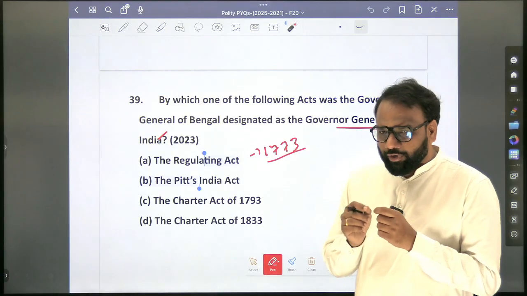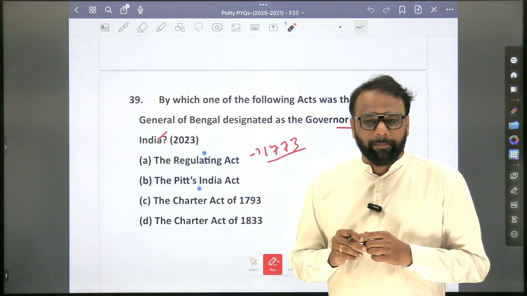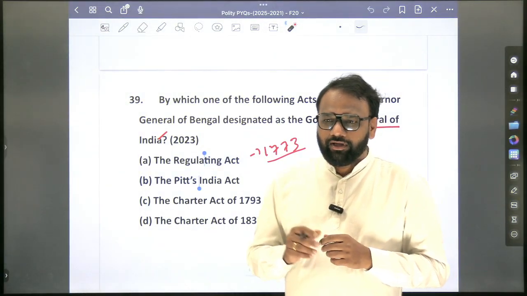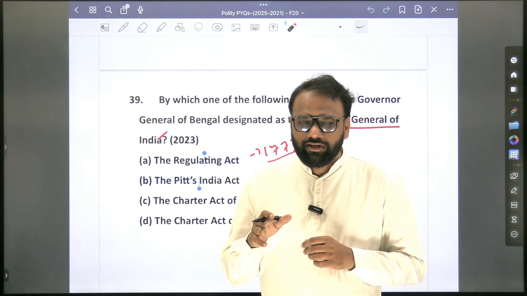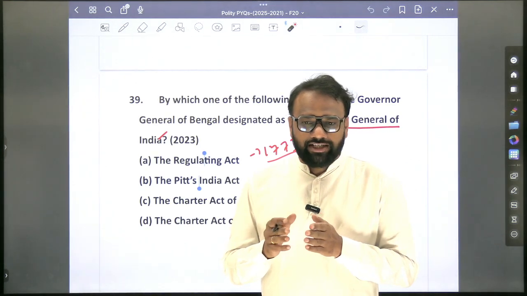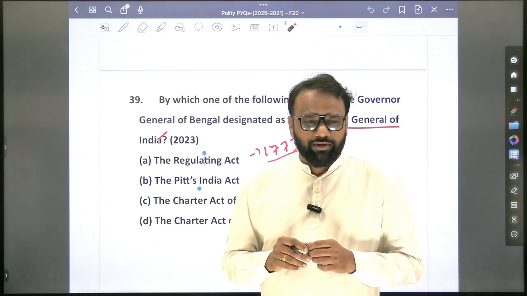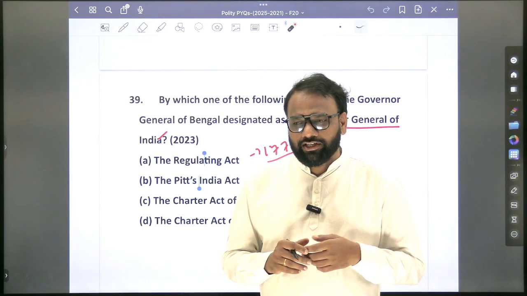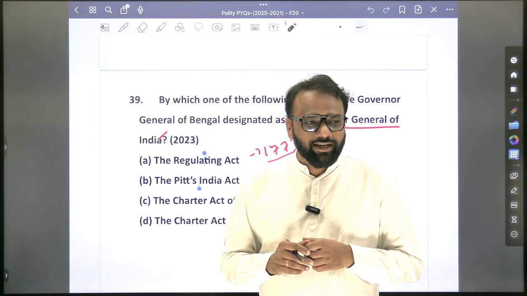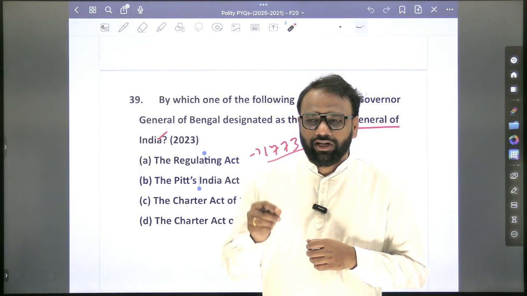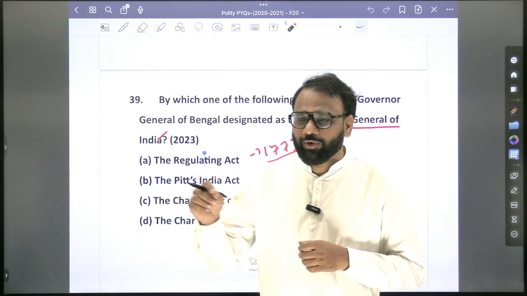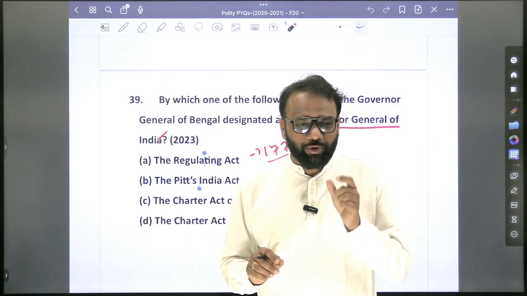Now, the Regulating Act of 1773. Can you recall its important provisions? It is considered the first step towards centralization. Then which is the final step towards centralization? 1833. So why do we call the 1833 Act the final step towards centralization? What are its important provisions?